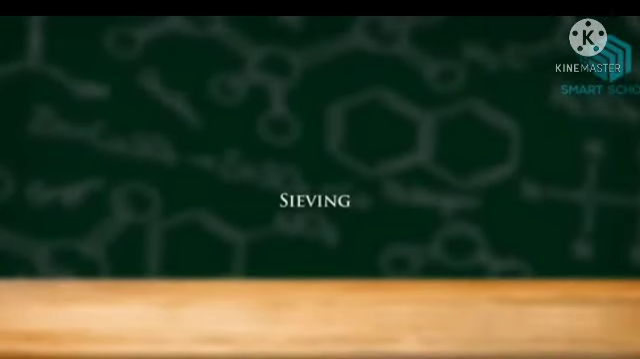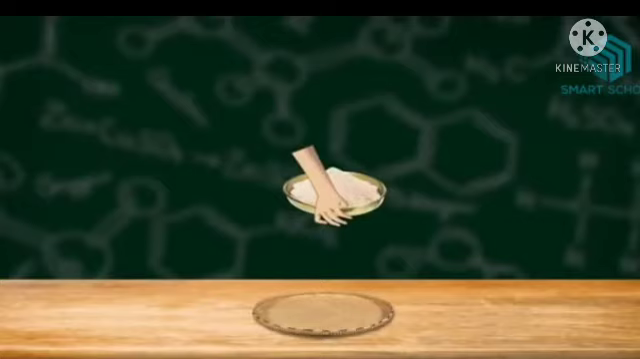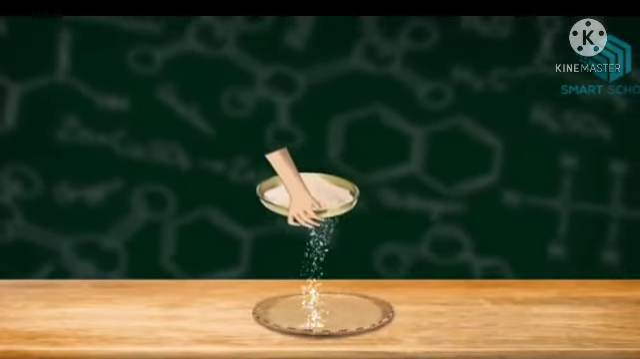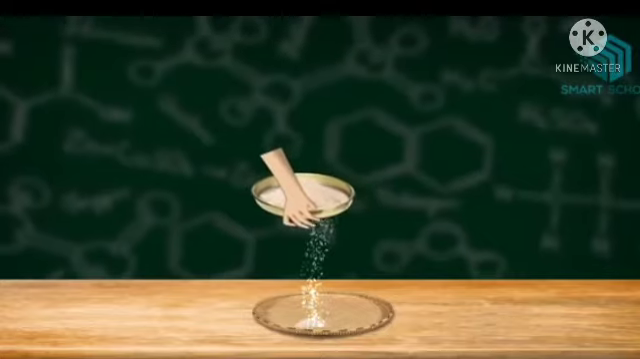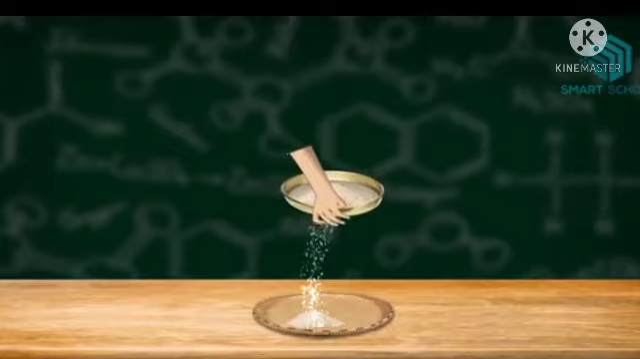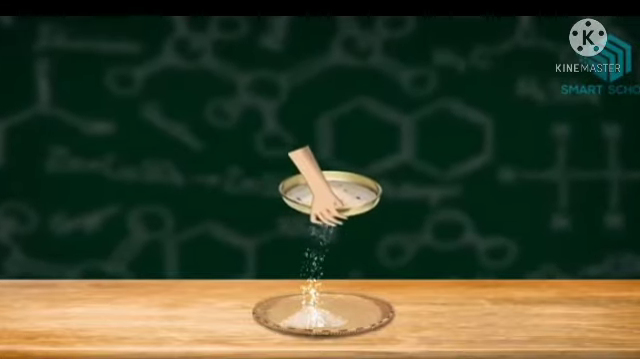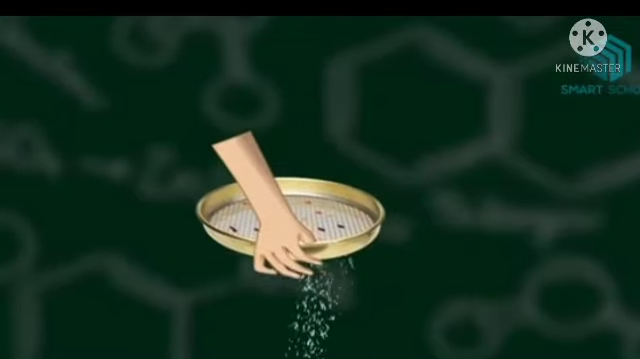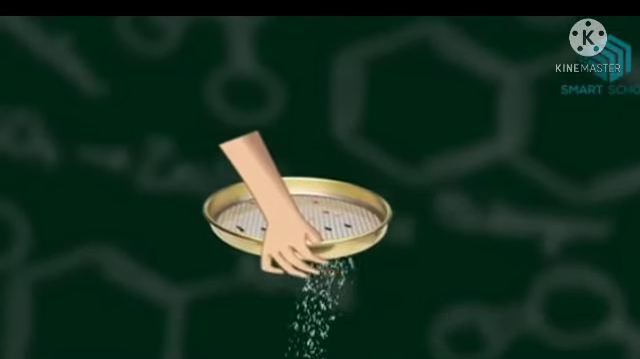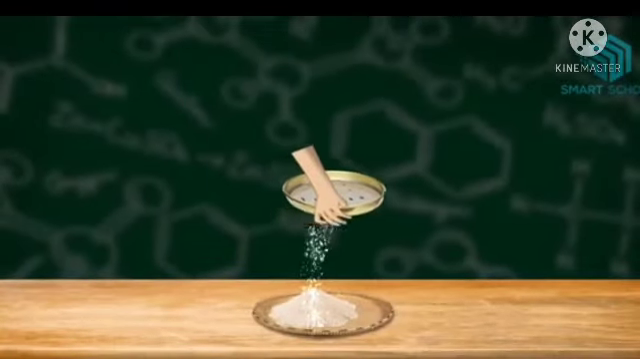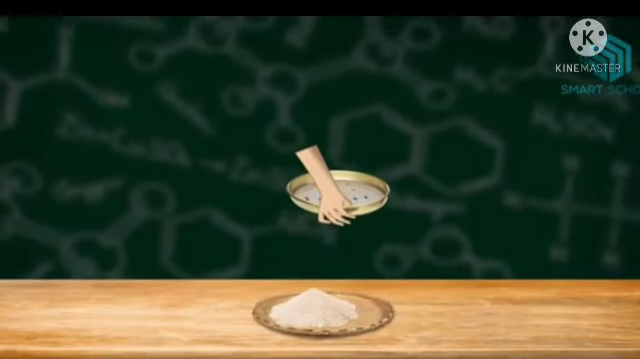Next one, sieving. That is a very useful method. Sieving is used to separate substances that are of different sizes. In this method, a sieve is used. The smaller components of the mixture can pass through the pores of the sieve, whereas the bigger components of the mixture are retained by the sieve.